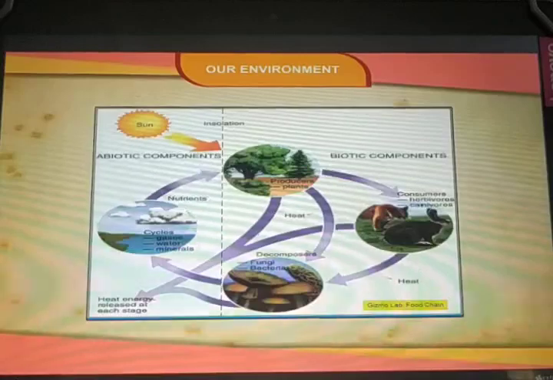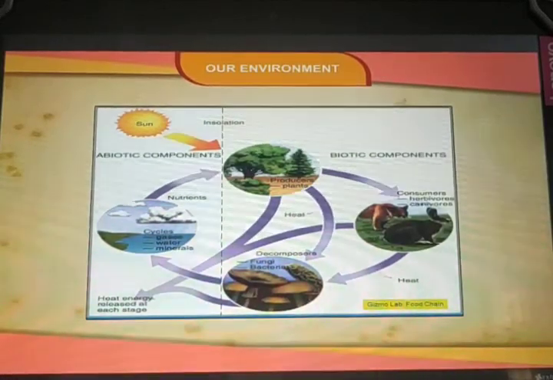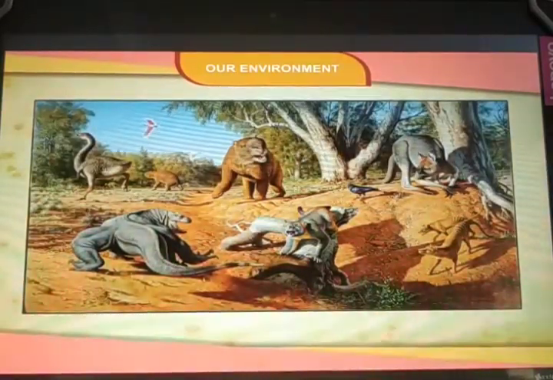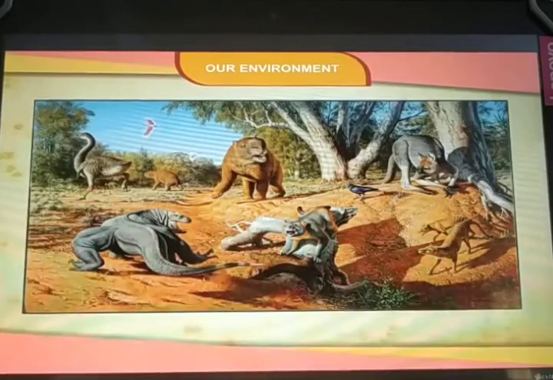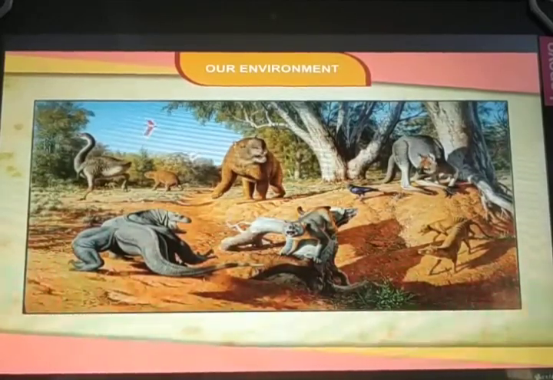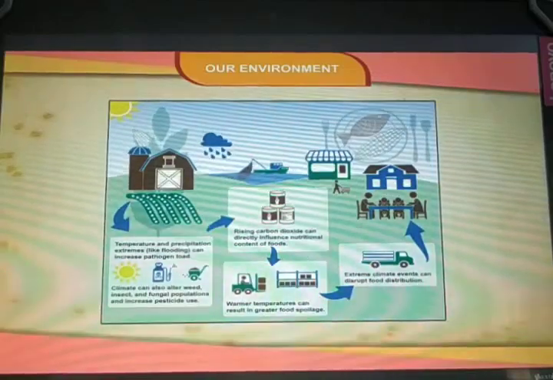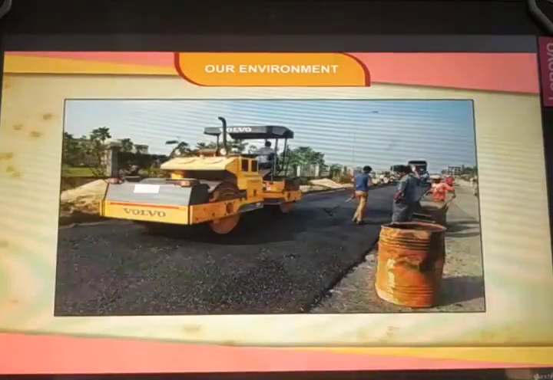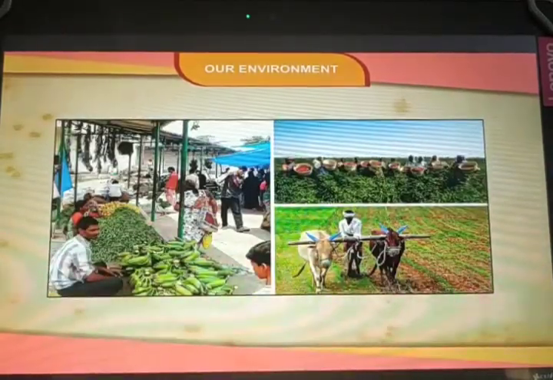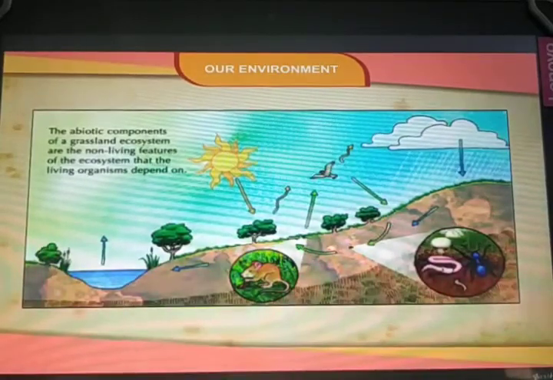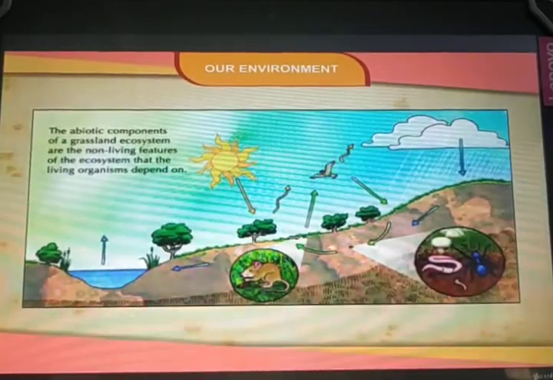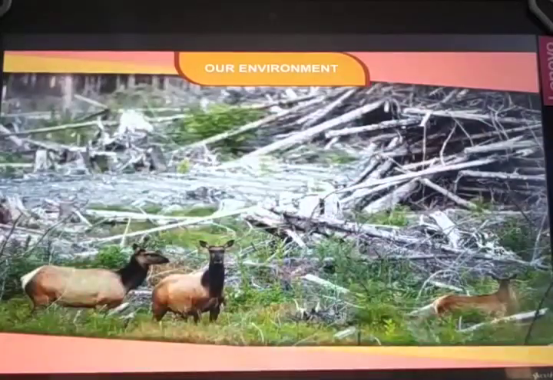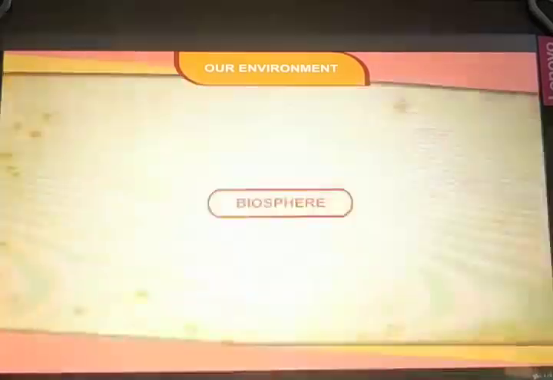These components of the abiotic environment also affect the biotic elements in a number of ways. New species of plants and animals evolve, and if old species fail to adapt to changing environment, they become extinct. Human beings also bring changes in the physical environment by different activities like mining, road construction, agriculture, quarrying, and others. The interaction between the elements of physical and biological environment are responsible for all variations in vegetation, soil, and distribution of plants and animals.